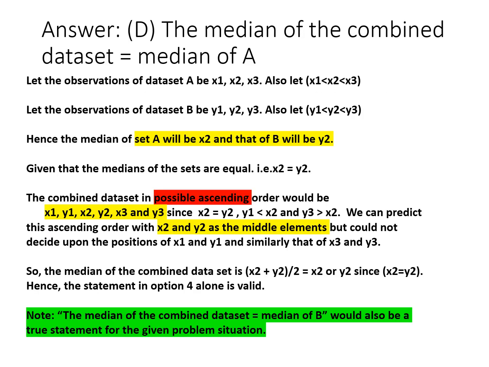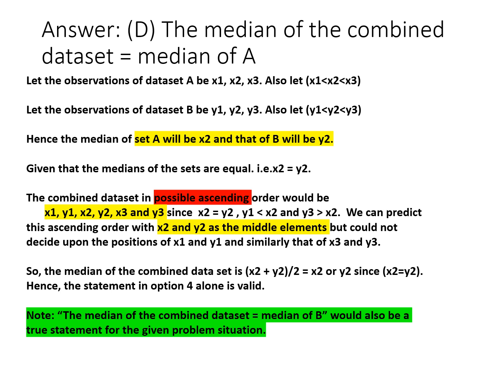To check the correctness of the given statements, let us approach the problem in the following way. Let the observations of data set A be x1, x2 and x3. Also, let us assume that x1 less than x2 less than x3, and the observations of data set B as y1, y2 and y3, and also let us assume that y1 less than y2 less than y3.